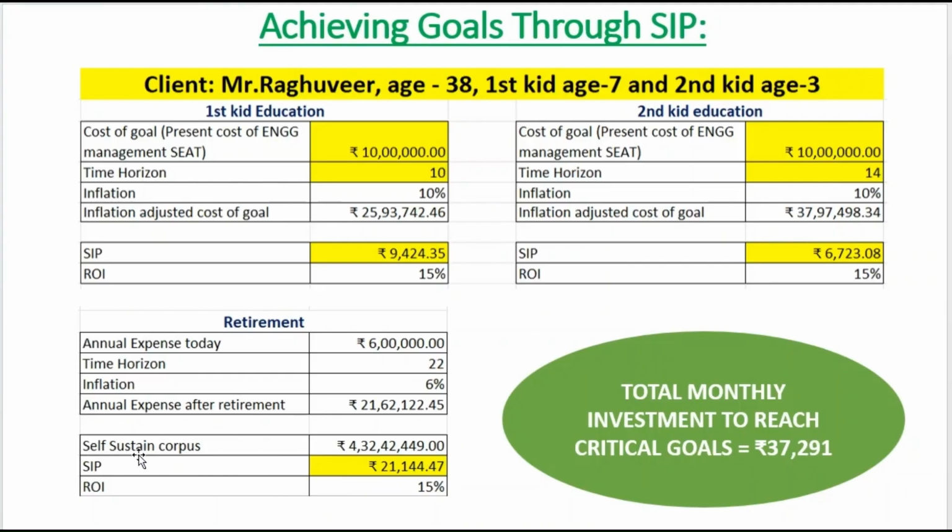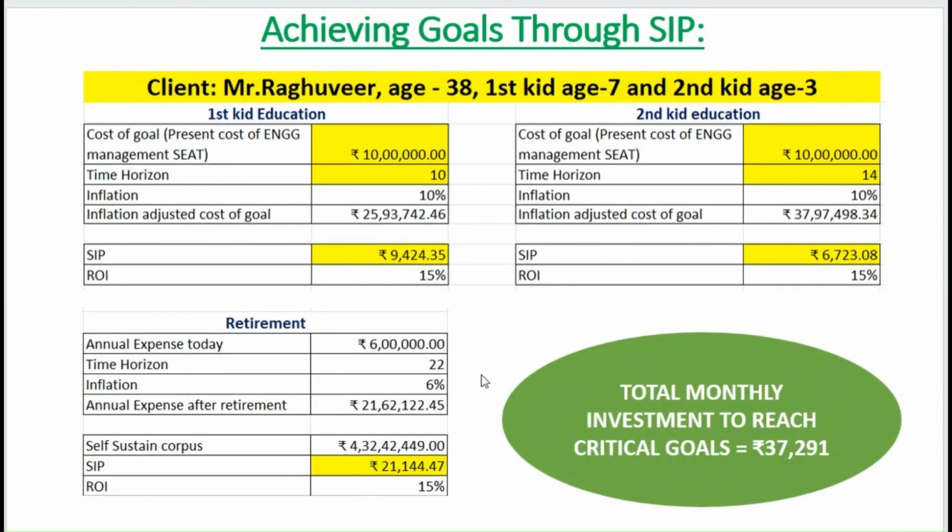So what is this self-sustaining corpus? This self-sustaining corpus takes care of all his expenses after retirement, provided the withdrawal rate from this corpus is 6%. So by adding these three, Mr. Raghuveer has to invest 37,300 every month to reach his critical life goals.